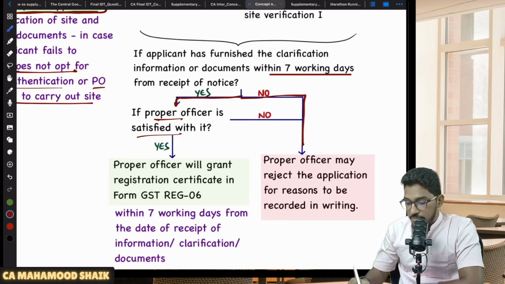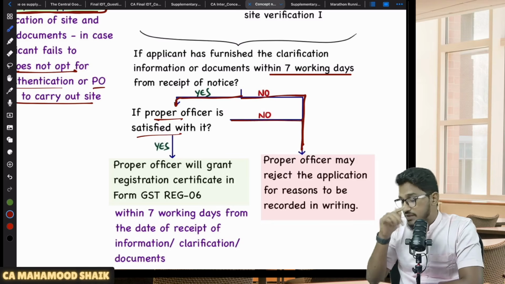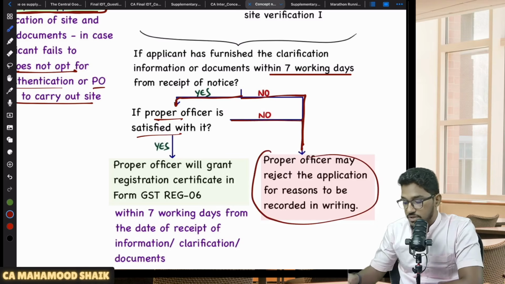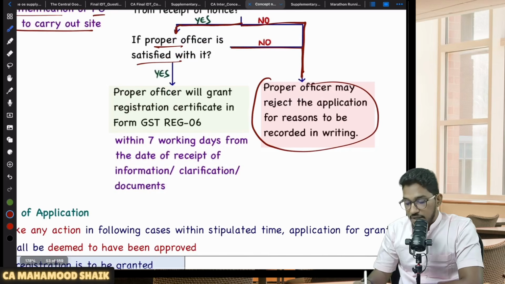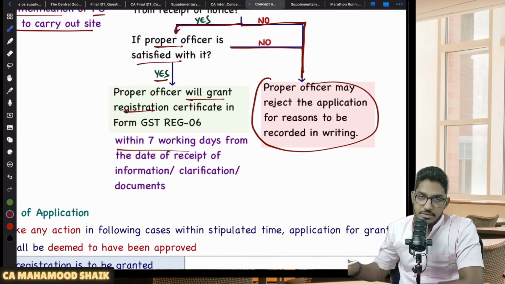If he is not satisfied with the reply, even though you have given the reply within 7 days, then he will reject your application. But if you have submitted the reply and he is satisfied with it, then the PO will grant the registration certificate within 7 working days.